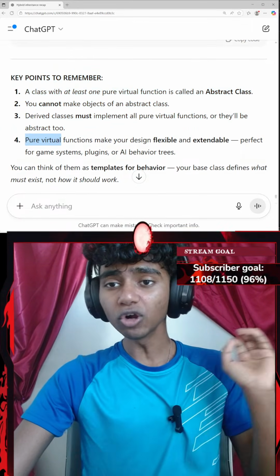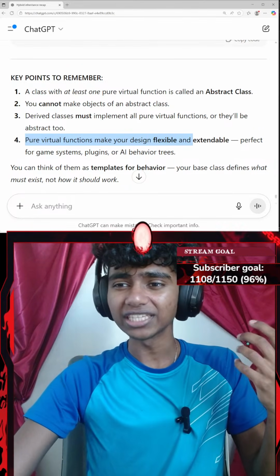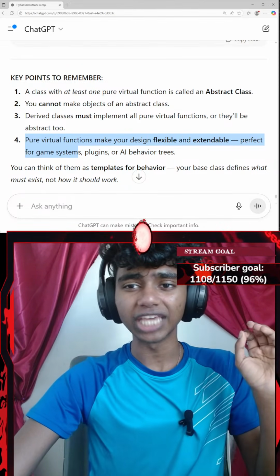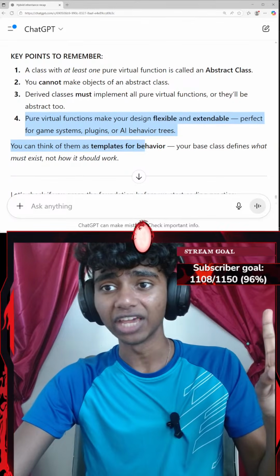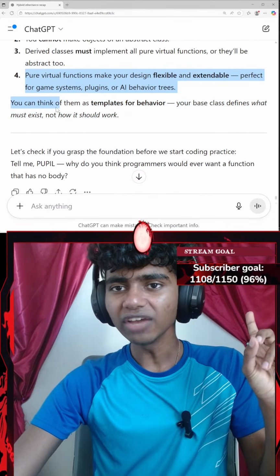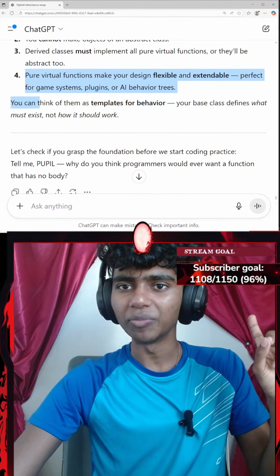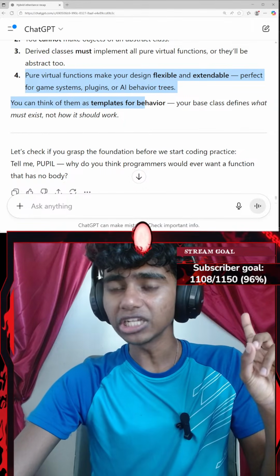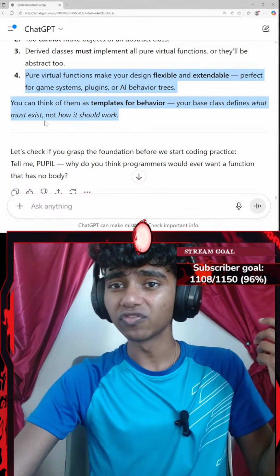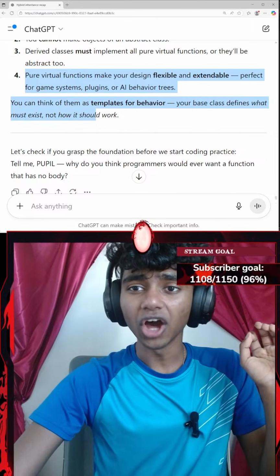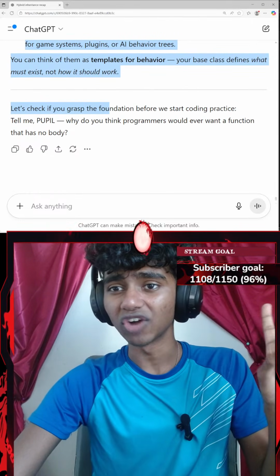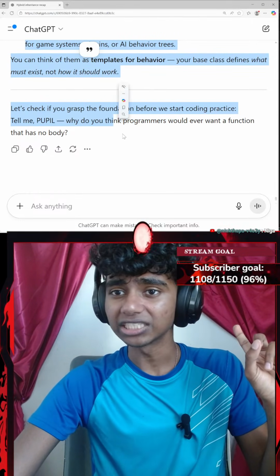Okay, that said, pure virtual functions make your design flexible and extendable, perfect for game systems, plugins, or AI behavior trees. Honestly, I think I know what that means. You can think of them as templates for behaviors. Your base class defines what must exist, not how it should work. Let's check if you grasp the foundations before we start practicing.